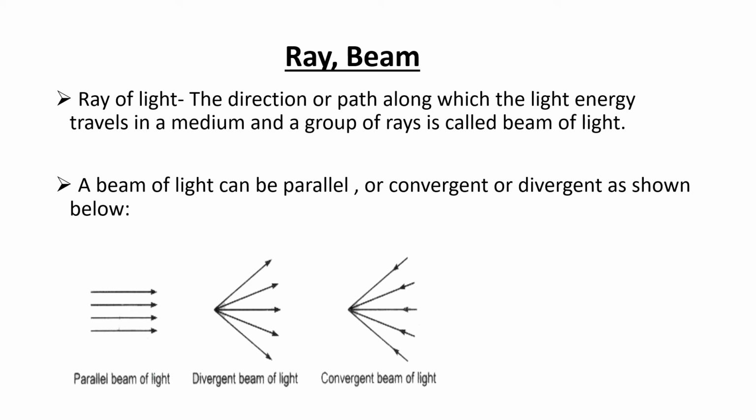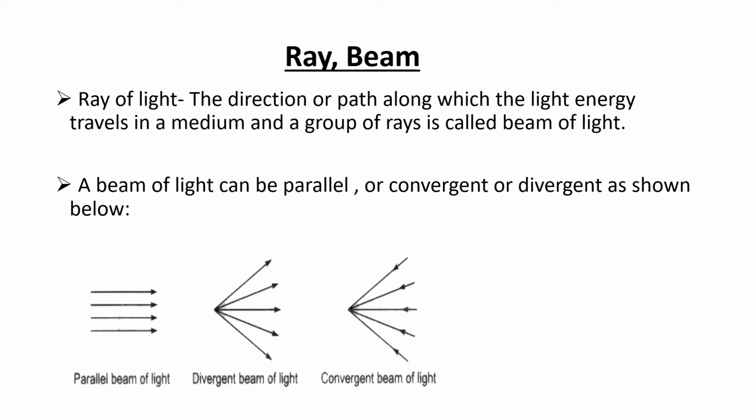For divergent beam of light, look at this diagram. Divergent means from a single point, this is the point, you can see the rays are going outwards like this. This is a ray, this is another ray, this is another ray. The rays are going away from that point. Then you will call this a divergent beam of light. From a single point source, it is diverging.